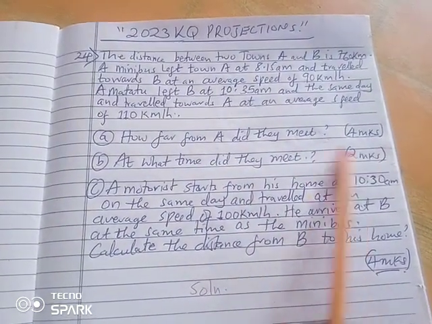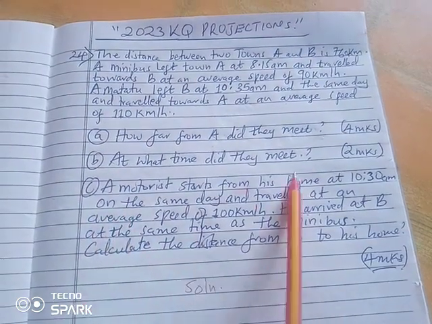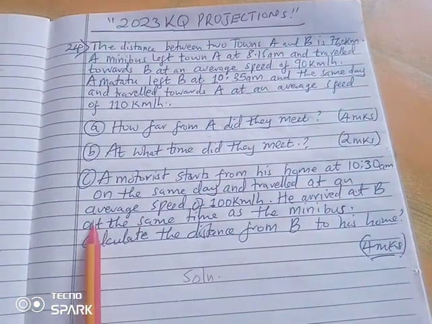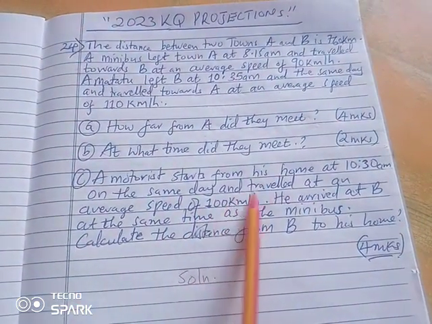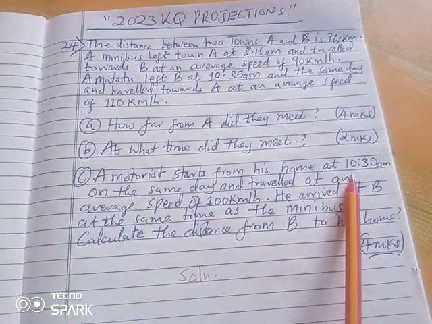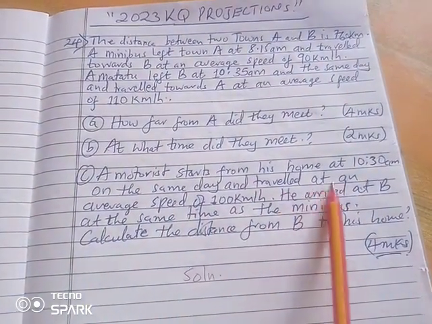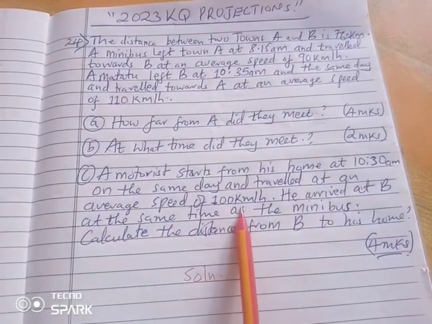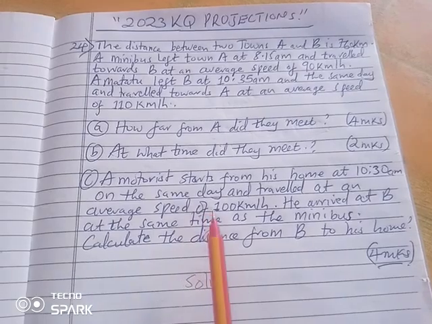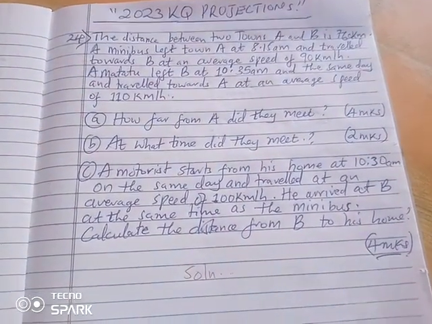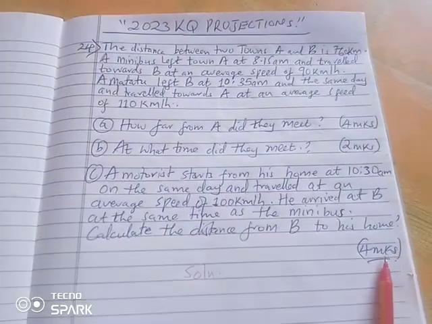4 marks. Part B, at what time did they meet? 2 marks. Part C of the question, a motorist starts from his home at 10:30 a.m. on the same day and traveled at an average speed of 100 kilometers per hour. He arrived at town B at the same time as the minibus. Calculate the distance from B to his home. That is 4 good marks.